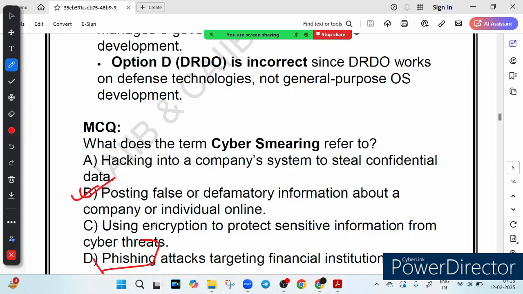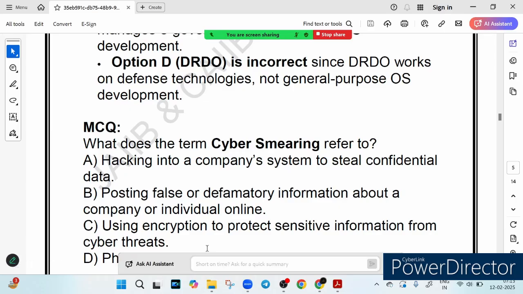So let's take a quick recap. Option A is wrong because hacking is about unauthorized access, not smearing. Option B is correct because cyber smearing is spreading false information to damage reputation. Option C is wrong because encryption is about security, not defamation. And option D is wrong because phishing is a scam technique, not cyber smearing. So I hope this makes your concept clear regarding cyber smearing.